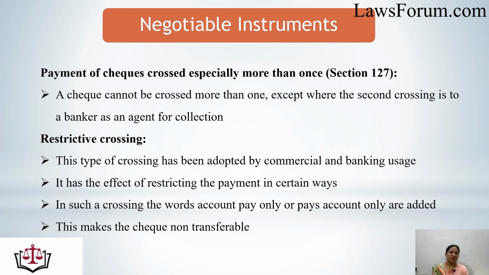So next, let's discuss the restrictive crossing. This type of crossing has been adopted by commercial and banking usage. It has the effect of restricting the payment in certain ways. In such kind of crossings, the words 'account payee only' or 'pay account' are added, and this makes the check non-transferable, which is the exception to the others. That means here the words 'account payee only' or 'pay account only' are being added to make a check non-transferable.